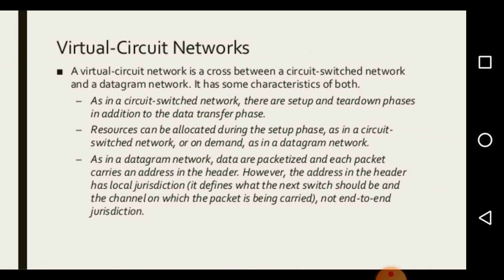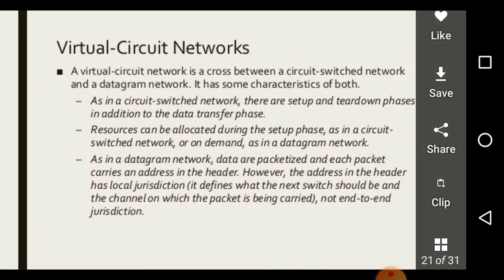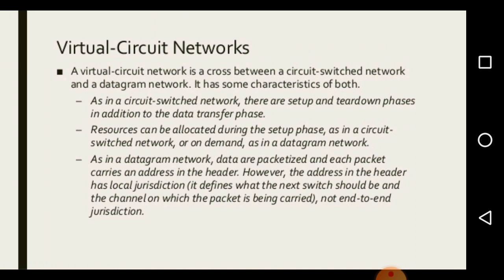A virtual circuit network is a cross between a circuit switched network and a datagram network. It has some characteristics of both. As in a circuit switched network, there are setup and tear down phases in addition to the data transfer phase.